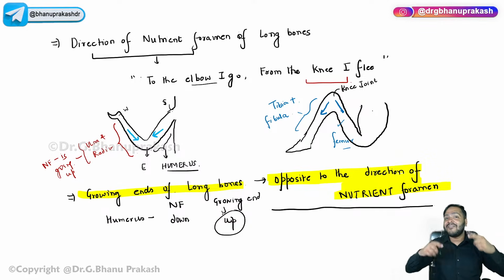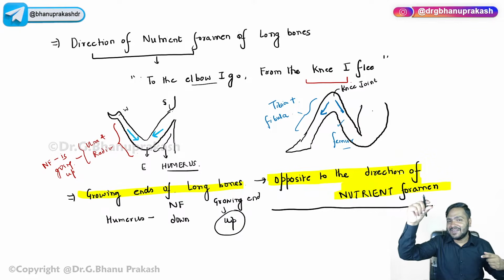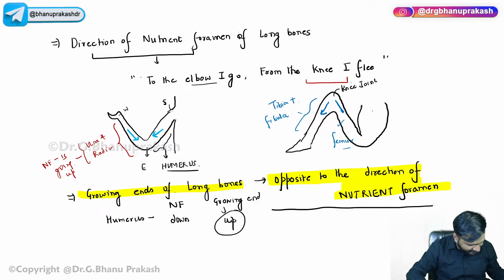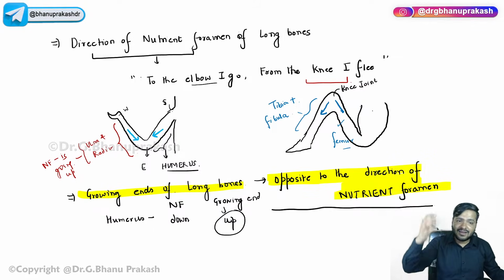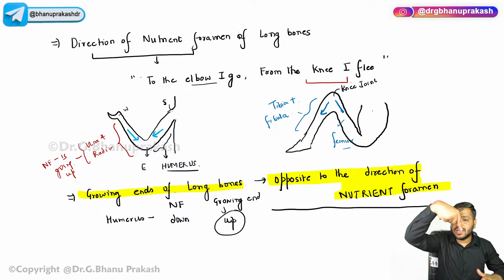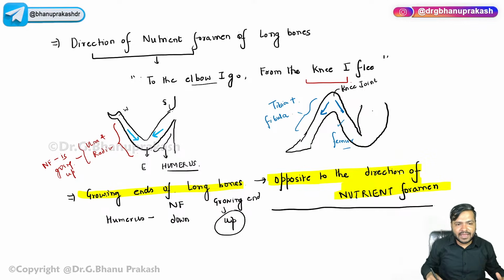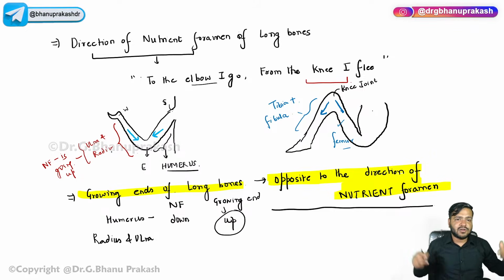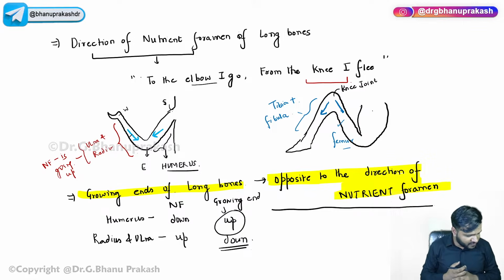So now remember, I have drawn the growth cartilage only at one end. The purpose was that you have to be very clear that if the nutrient foramen direction is down, then what will the growing end be? Up. Again, come to radius and ulna. What is the direction of the nutrient foramen in radius and ulna? To the elbow I go, so it is up. What will be the direction of the growing end then? It will be down. The growing ends of the long bones will be down.